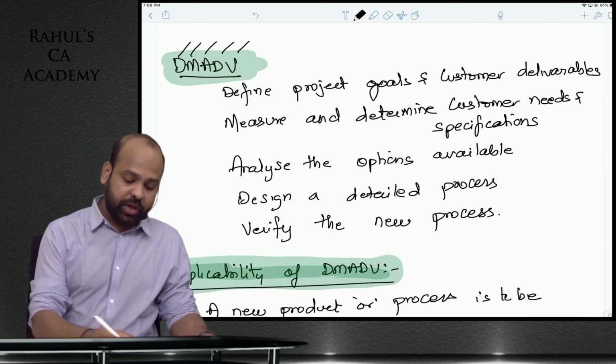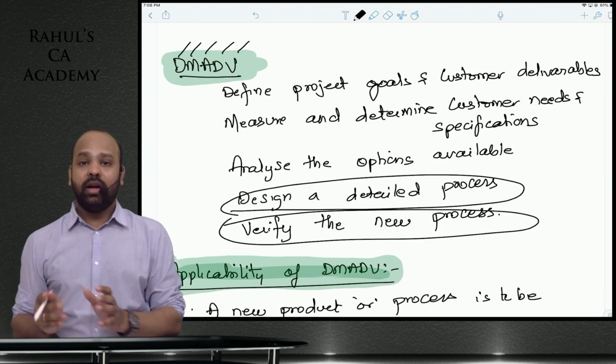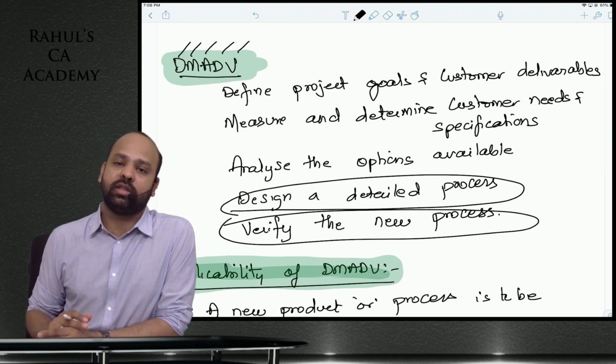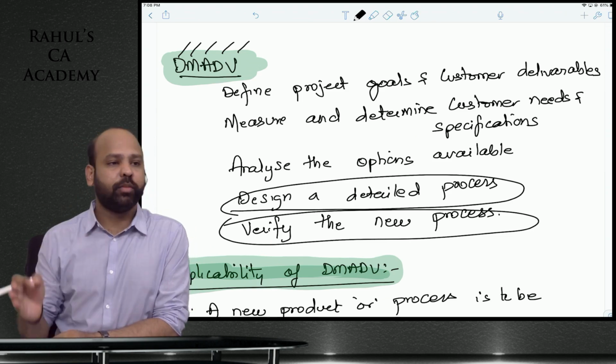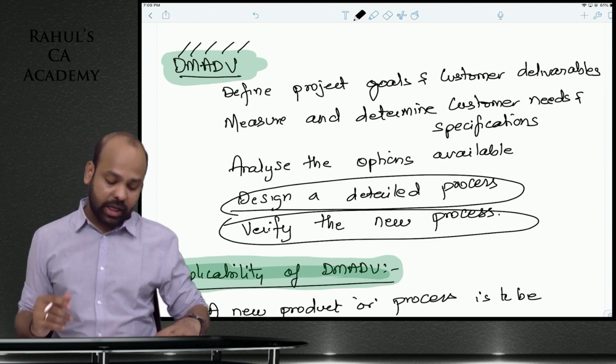Analyze what are all the options available as such, guys. Design a detailed process. Verify the new process. Define the project requirements, and then measure what are the exact needs of the customers, specify them, see what are all the options available, design the most suitable option, and then verify, guys, the new process. Verify the new process. That is DMADV.